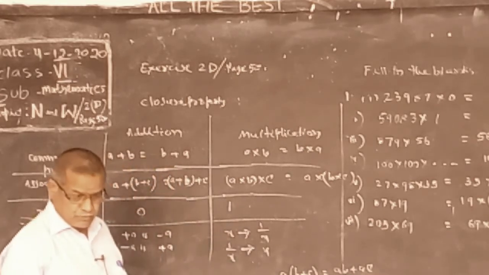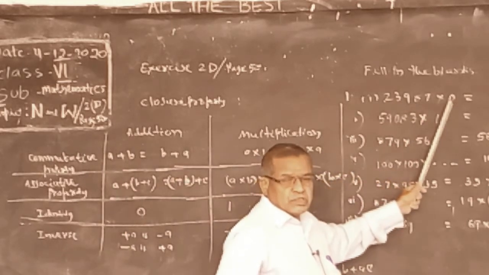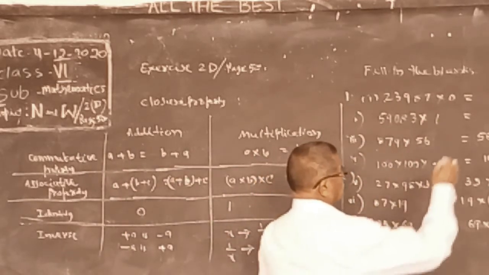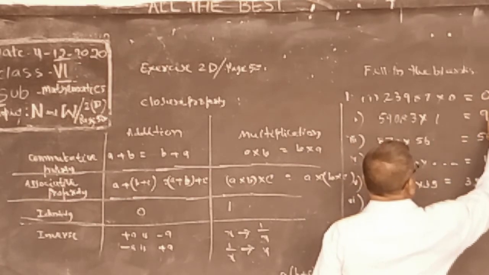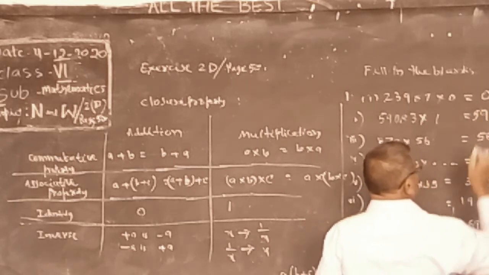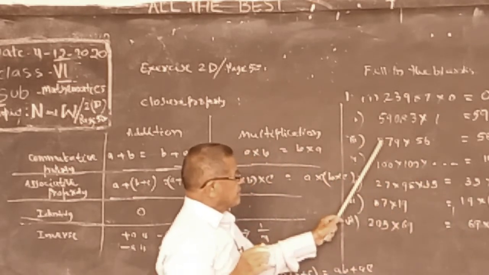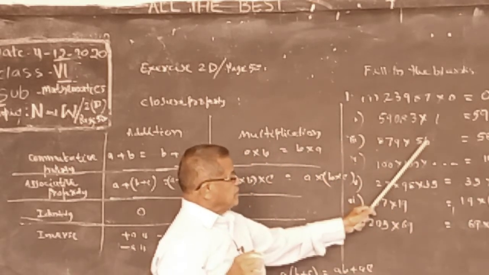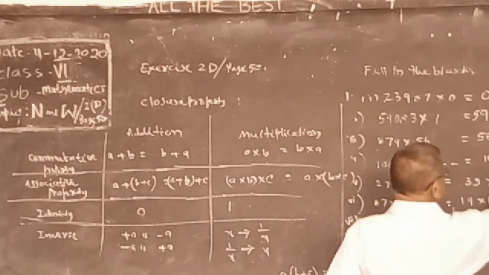Now, multiplication by 0 gives 0. And multiplication by 1, we get the same product, 59083. And this is commutative property in multiplication. A into B is same as B into A, means 879.